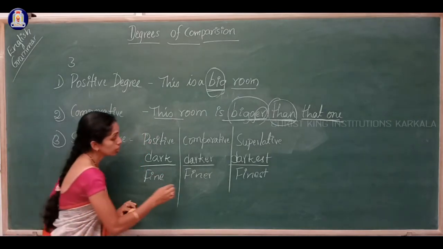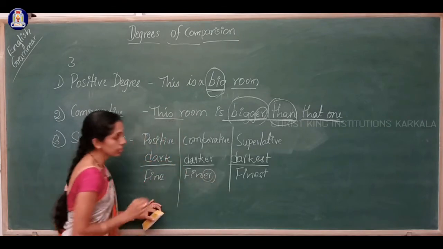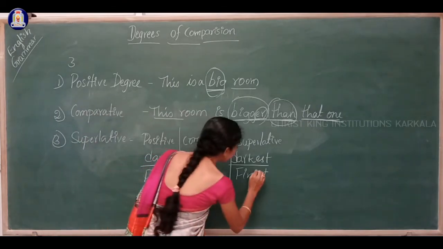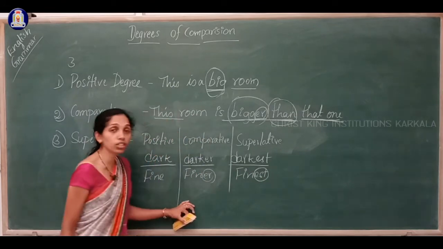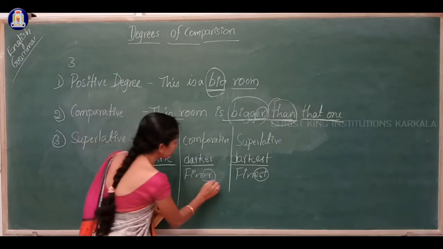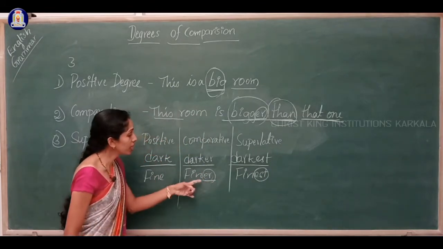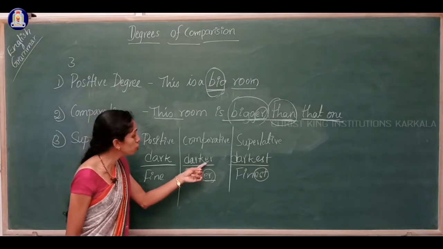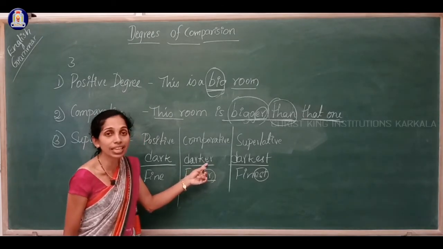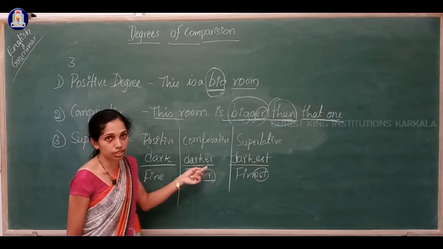Then all the comparative degrees and superlative degrees will not get these words. So here, to make the comparative degree, what did we do? We have added ER as an affix, right?